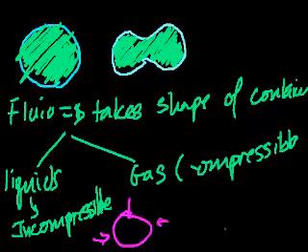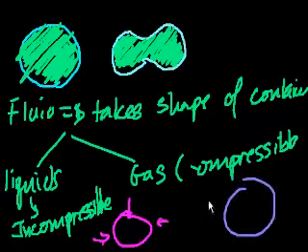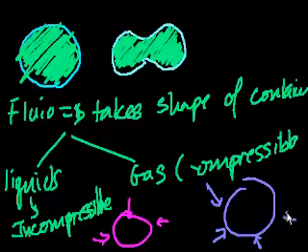While if this was filled with gas, in a magenta balloon for gas, you actually could decrease the volume by just increasing the pressure on all sides of the balloon. You could squeeze it and make the entire volume smaller. So that's the difference between a liquid and a gas. Gas is compressible, liquid isn't.